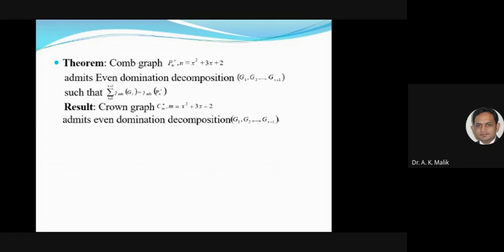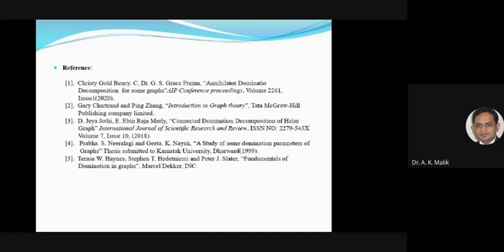Comb graph Pn plus 1 such that n is equal to x square plus 3x plus 2 admits even domination decomposition. Crown graph admits even domination decomposition. And these are my references, sir.